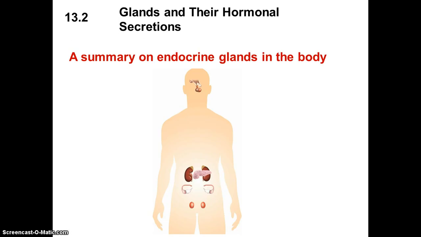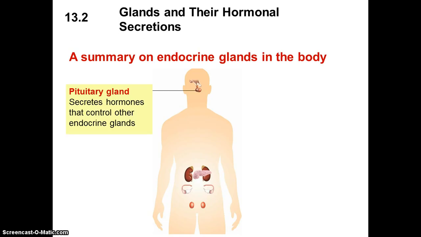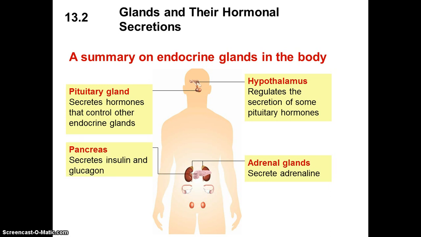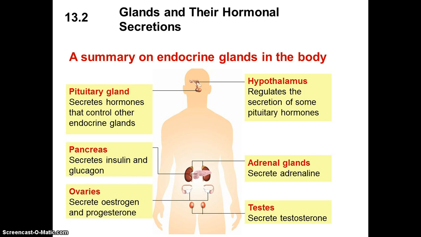A summary of the different endocrine glands in the body. The main one, the pituitary gland, secretes hormones and also controls other endocrine glands. The hypothalamus regulates the secretion of some of these pituitary hormones. The adrenal glands secrete adrenaline. The pancreas secretes insulin and glucagon. The ovaries secrete estrogen and progesterone, which we have seen in reproduction in humans, and the testes secrete testosterone.